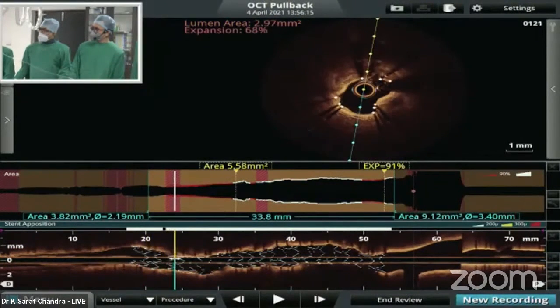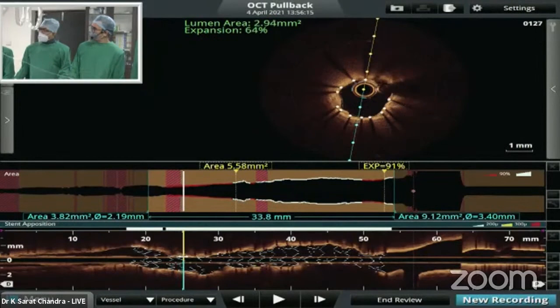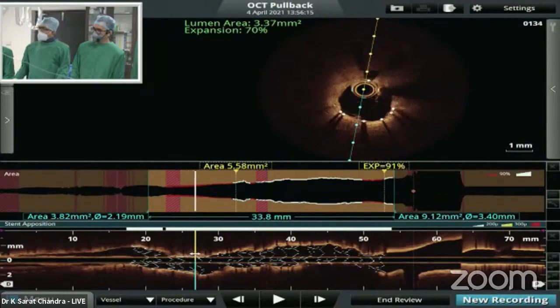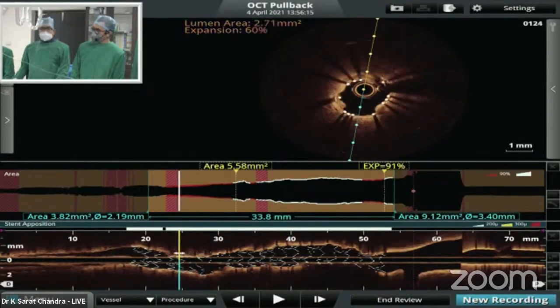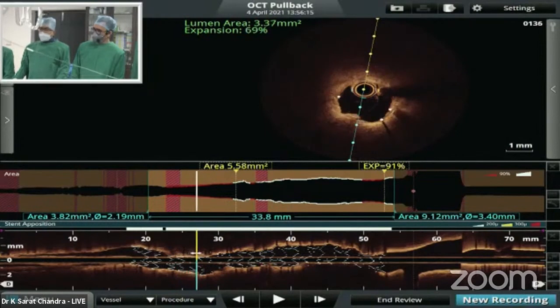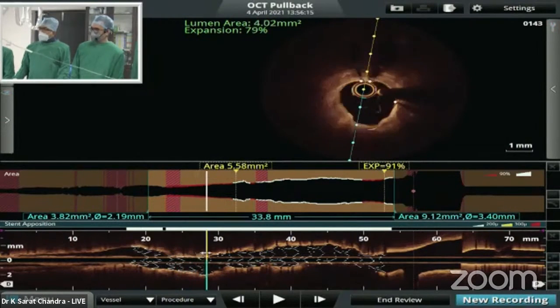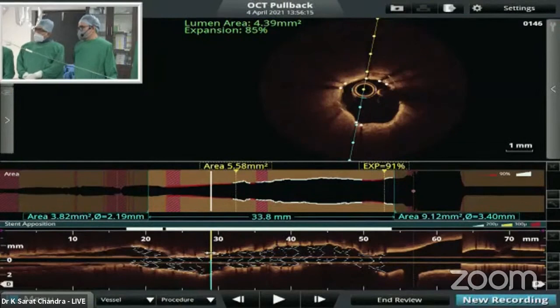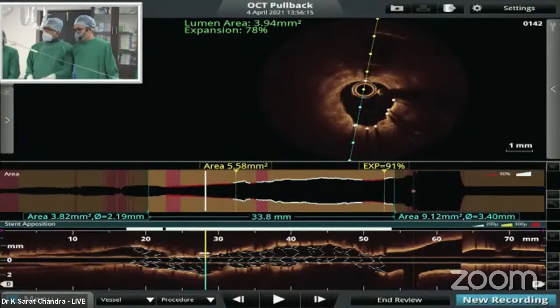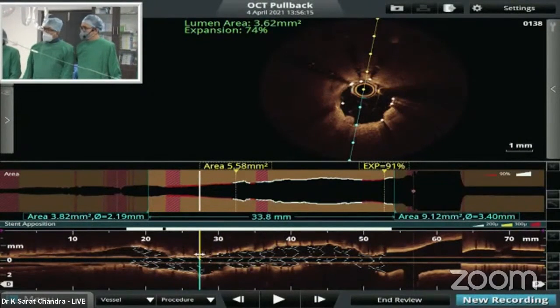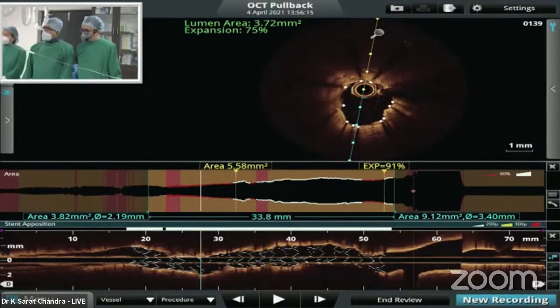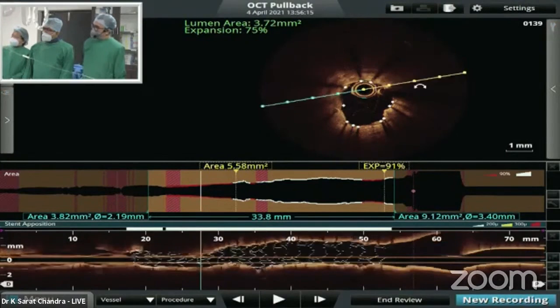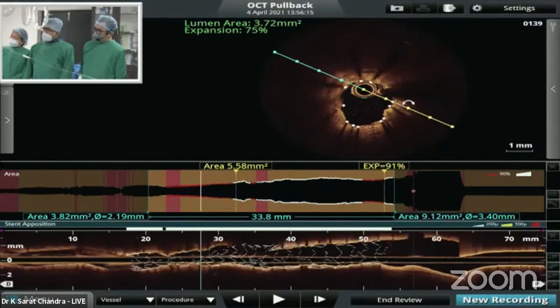In the presence of this no reflow, the best thing is to leave her alone. What clinical outcome means is the clinical situation of ACS, post ACS, which is responsible. And we have done a lot of high pressure dilatations because of that calcium, which also would have contributed. So I think we maybe didn't expect that much, but over the next 48 hours, some vasodilators and some 2B3A antagonists should improve things in the next 48, 72 hours.